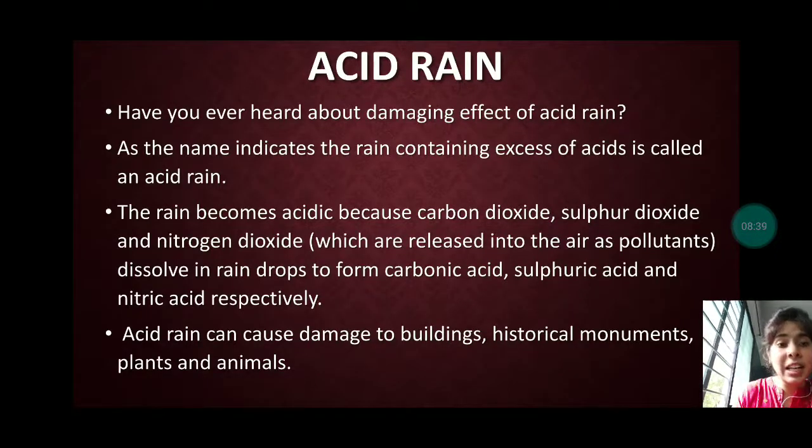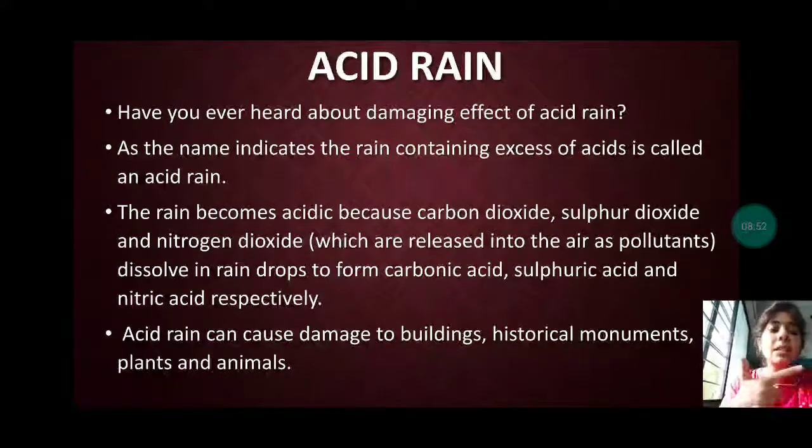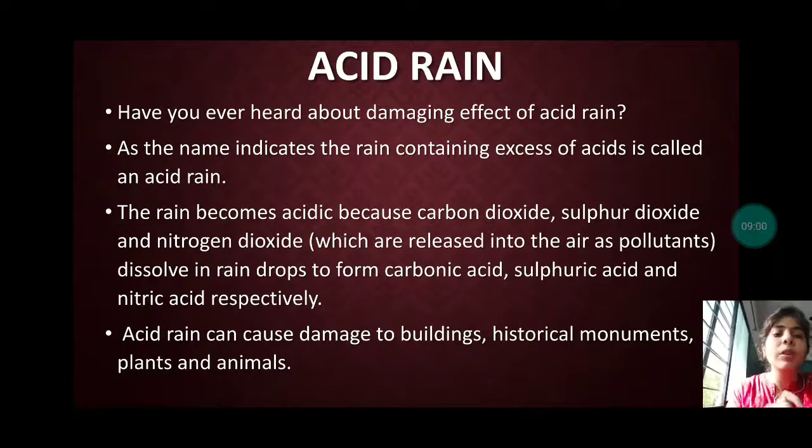As the name indicates, the rain containing excess of acids is called acid rain. The rain becomes acidic because carbon dioxide, sulfur dioxide and nitrogen dioxide, which are released into the air as pollutants, dissolve in the raindrops to form carbonic acid, sulfuric acid and nitric acid respectively.